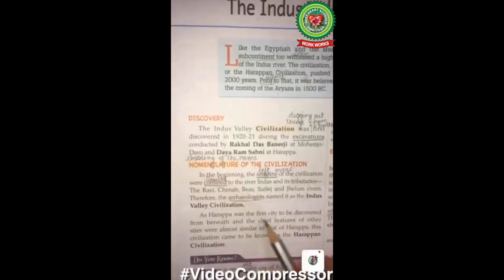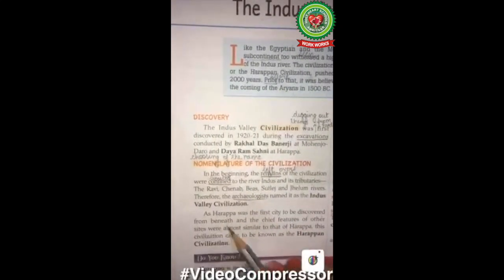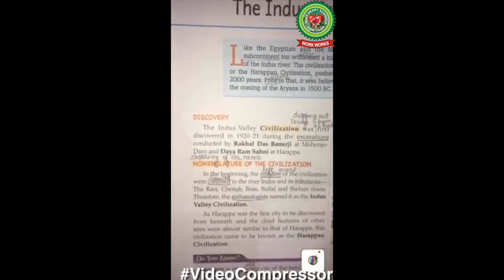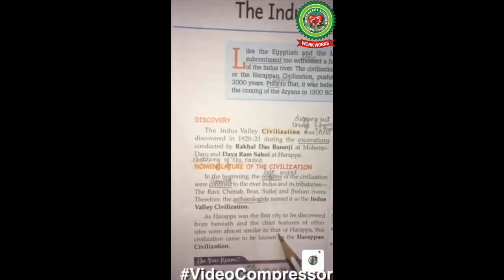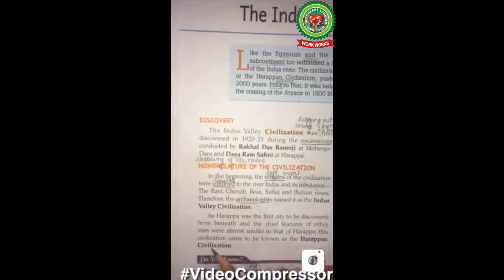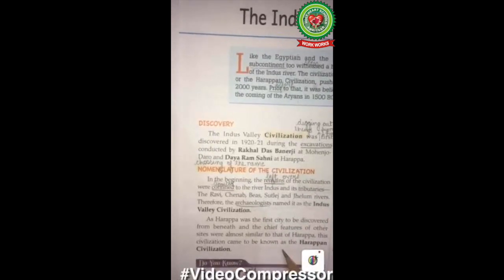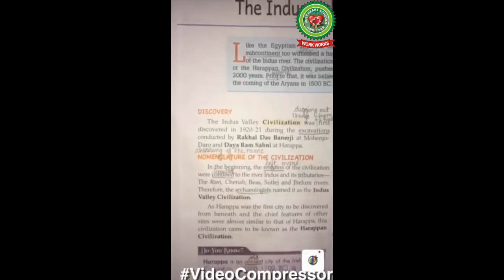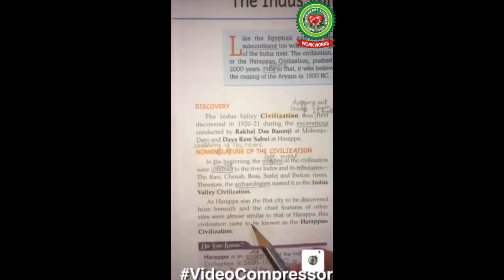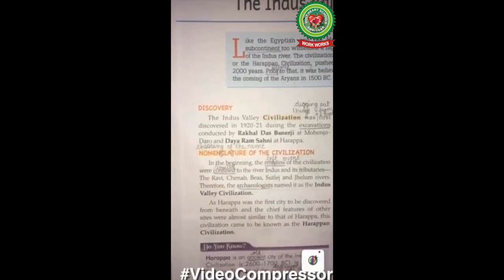As Harappa was the first city to be discovered from beneath, and the chief features of the other sites were almost similar to that of Harappa, this civilization came to be known as Harappan civilization. It was the first city to be discovered in Indus Valley civilization. That's why it was also called Harappan civilization.